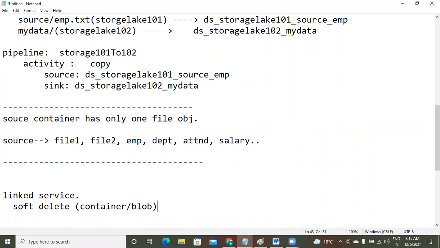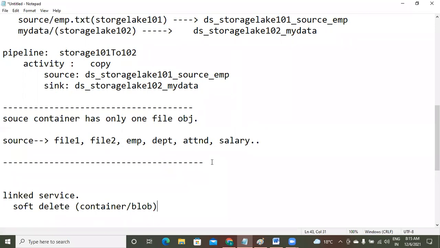Here is one issue. This is okay in my training part. But once you step into your job role in your company, even if you disable this soft delete option, still other errors will come to you. In the training part, you don't get that error, but in a company, you will get that error. Why don't I get that error? Please guess.